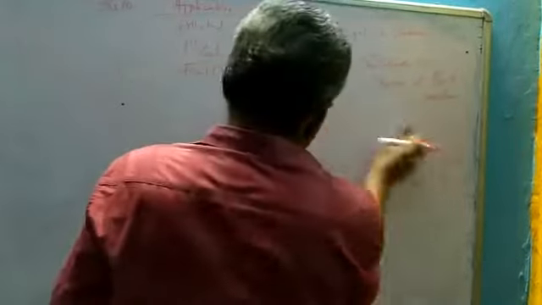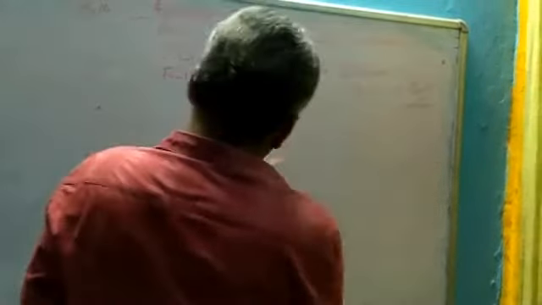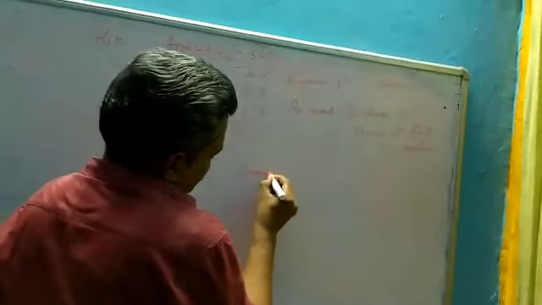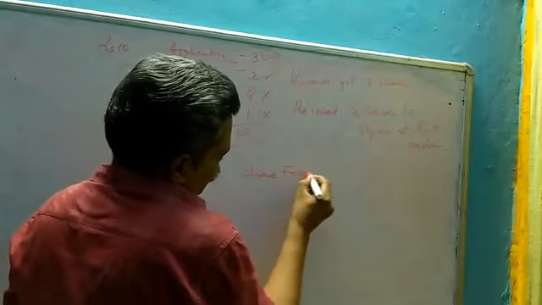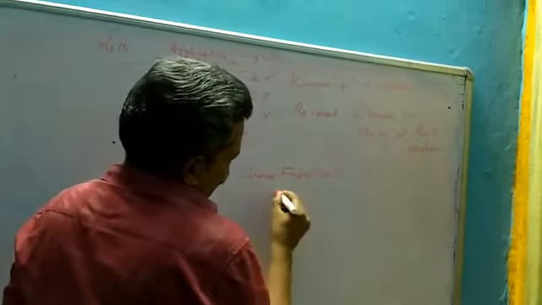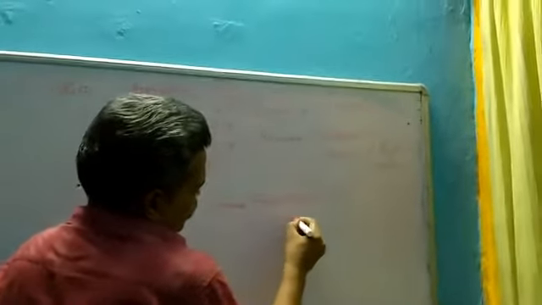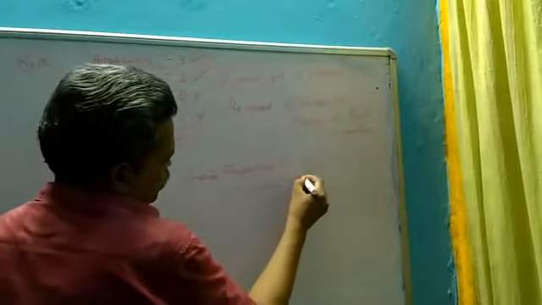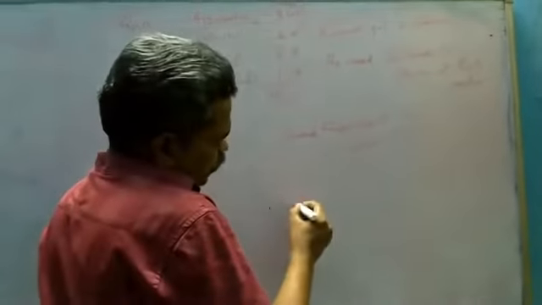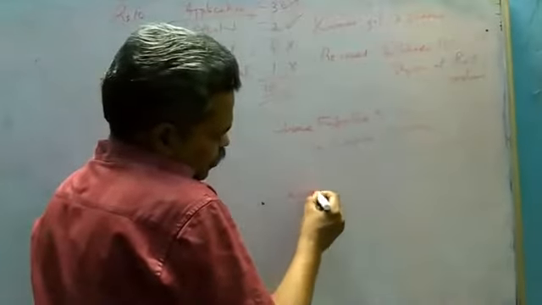Then the final entry will be share forfeiture account debit 2 to capital reserve account. So here you have to understand the calculation working out. You can write the working out here.